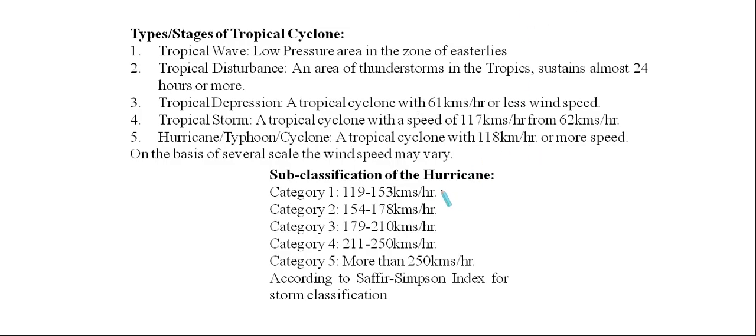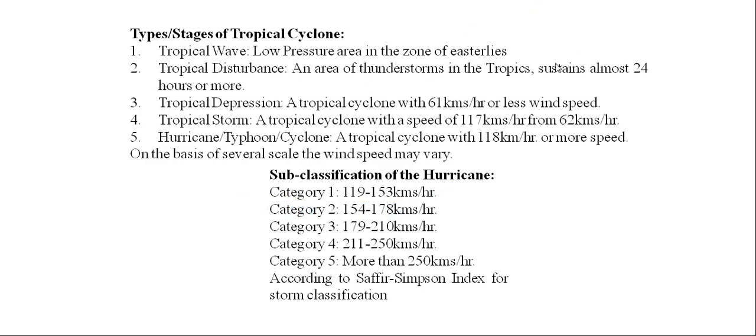Under the subcategories, under category 1, we are having the wind speed between 119 to 153 kilometers per hour. And for our Yas, the wind speed was 145 kmph maximum. So we can categorize our Yas cyclone under this category 1.